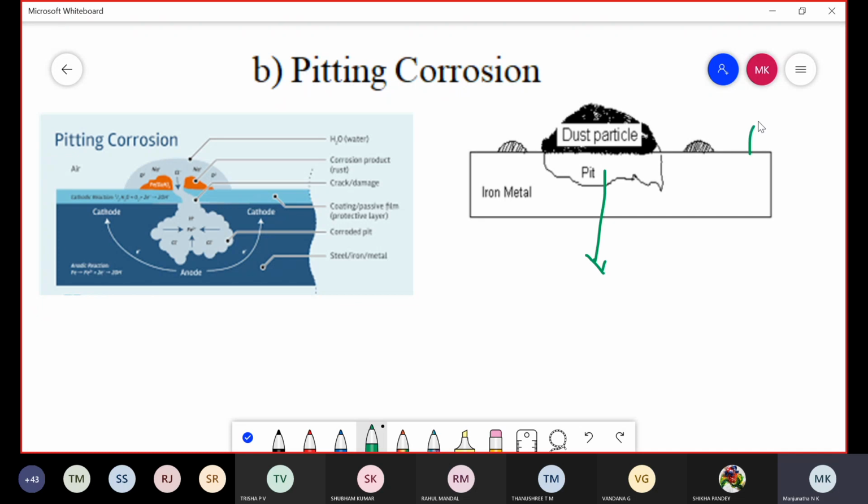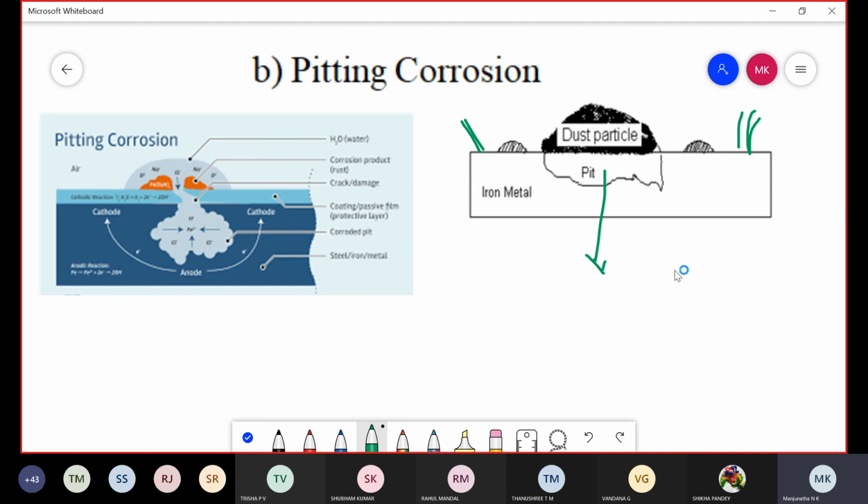But the metal surface which is not deposited with dust particles is exposed to the high-oxygen environment. Therefore, it is exposed to a high concentration of oxygen. This portion acts as a cathode and is unaffected by corrosion. This type of corrosion is called pitting corrosion.